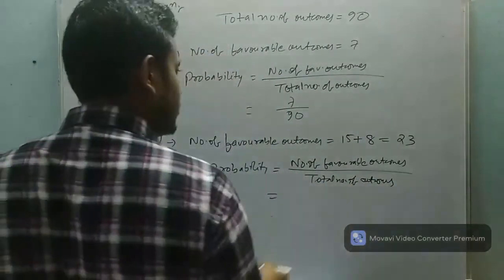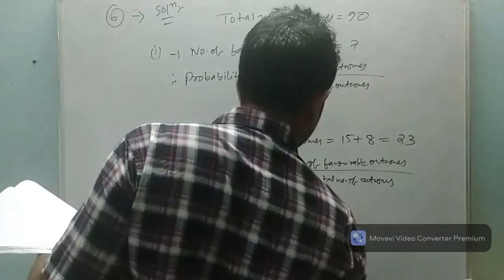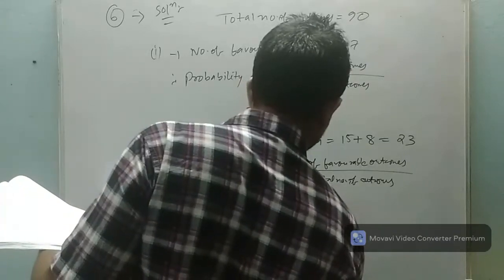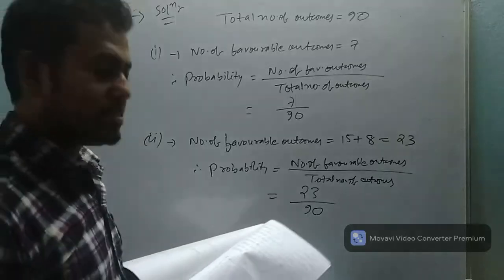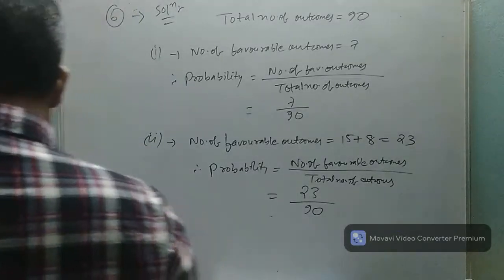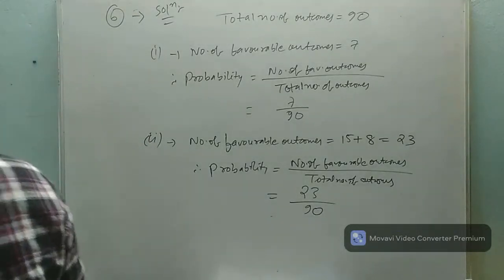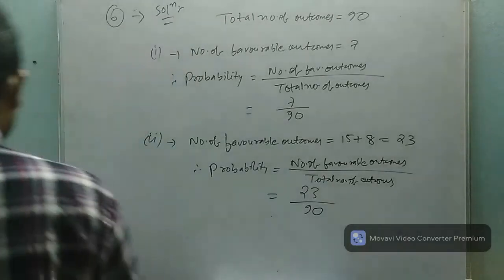Number of favorable outcomes will be 23 and total number of outcomes will be how much? 90. Okay, so this is our answer for question number 6. Okay, finish this question number 6. Now go for question number 7.